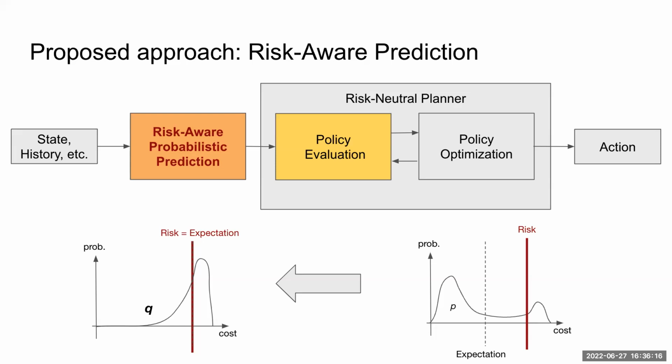So instead, we propose to consider risk not within the online planner, but within the predictor. So we propose this risk-aware probabilistic prediction in which we bias our predicted distribution from the original distribution P to a biased distribution Q, under which simply taking the expected cost computation results in the same risk value that the risk-aware robot wants to evaluate.